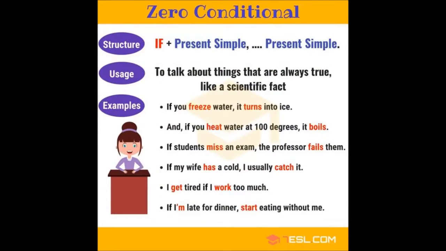And now let's look at each type of conditional thoroughly. Zero conditional. We use the zero conditional to talk about things that are always true, like a scientific fact. Structure. After if we use present simple, and in the main part we use present simple as well. For example, if you freeze water, it turns into ice, and if you heat water at 100 degrees, it boils. If students miss an exam, the professor fails them.